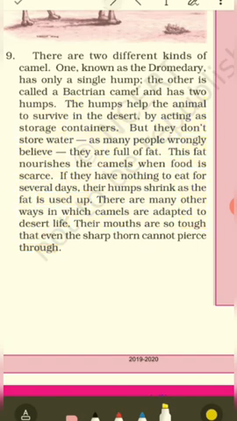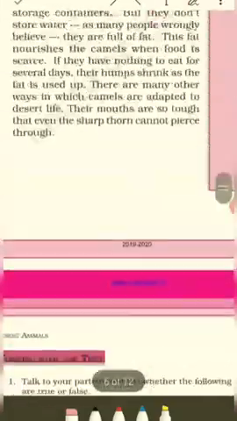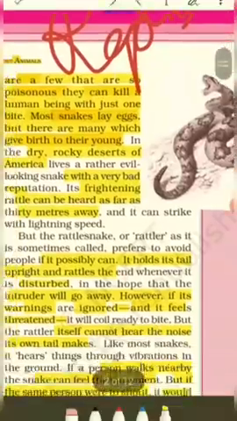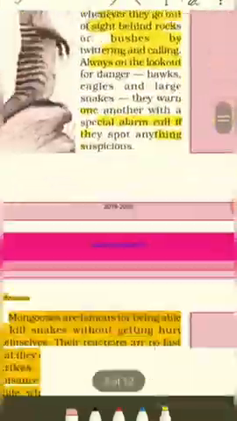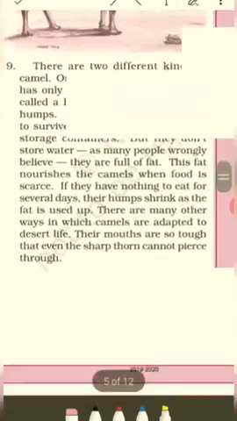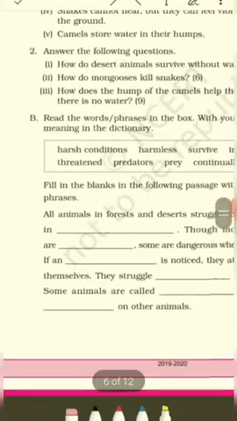We learned about 3-4 desert animals, right? So try to read them and try to understand about different animals that survive and live in the desert with ease. Clear? So we read about the rattlesnake, and then the mongoose, and finally about camels, right? Three important animals that live and survive in the desert with ease compared to other animals.